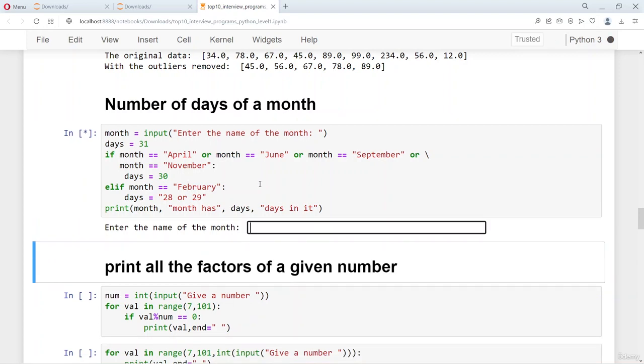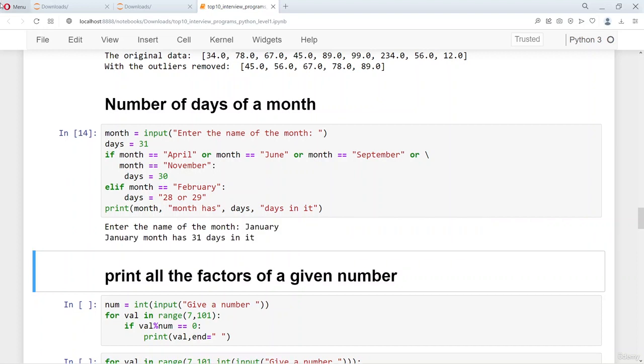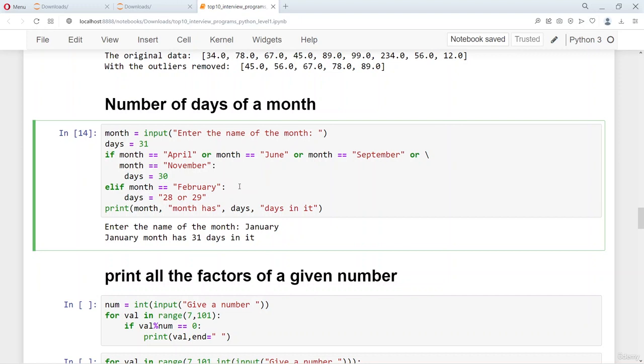I am entering now January, which has 31 days in it. You can clearly see that the number of days is 31, and this is an interesting way to find the number of days if you give the month. It's a very simple program, but the logic is also very clearly written.